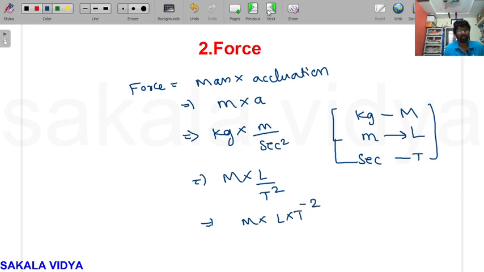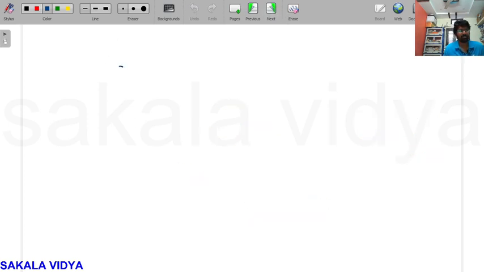So what will be the dimensional formula for force? Force is equal to M raised to the power of 1, L raised to the power of 1, T raised to the power of minus 2. So this is the dimensional formula for force.